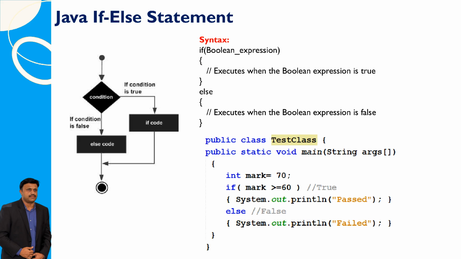The Java if-else statement executes code based on a Boolean condition. If the condition is true, the code inside the if block runs, otherwise, the else block executes. For instance, in the Test class example, if mark is 60 or more, it prints passed, otherwise, it prints failed.